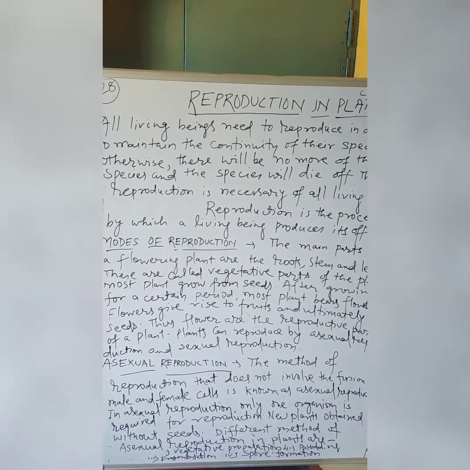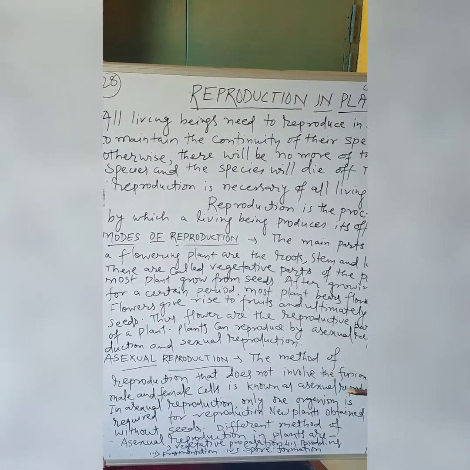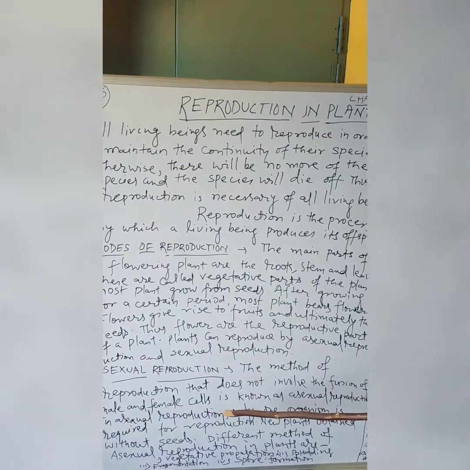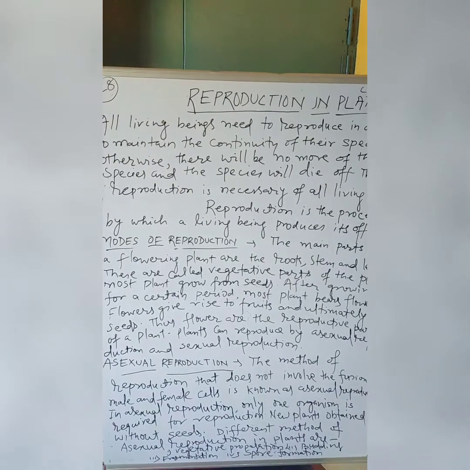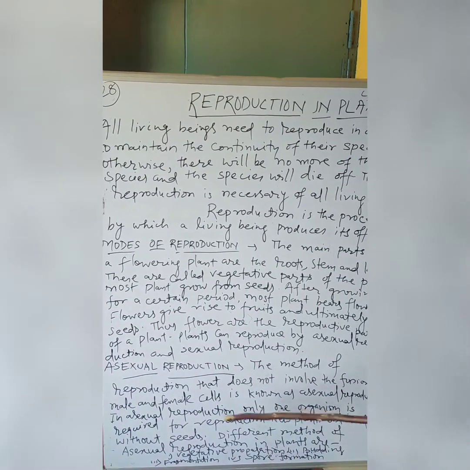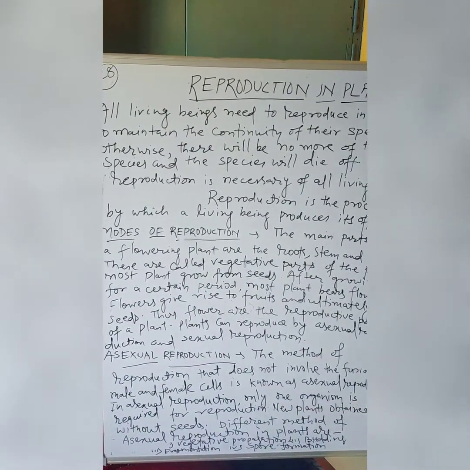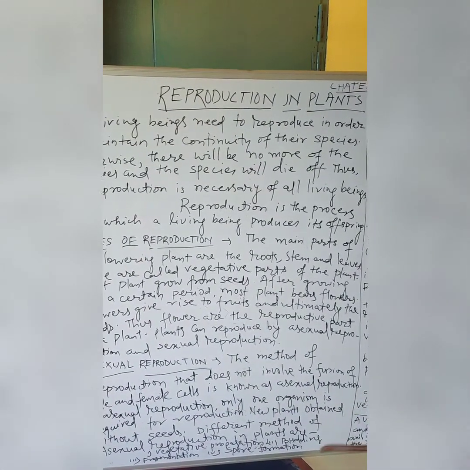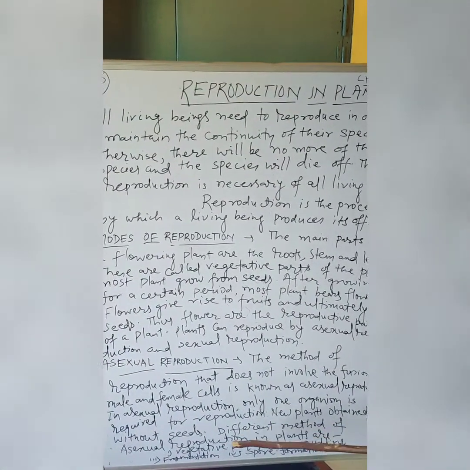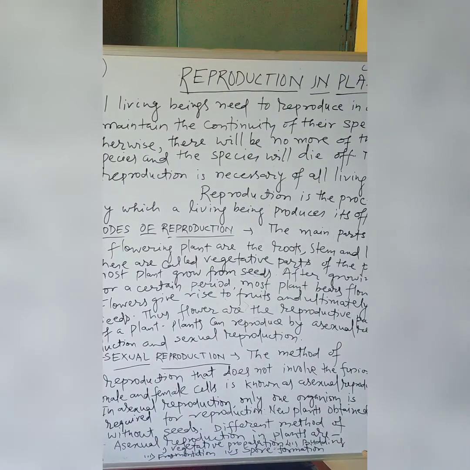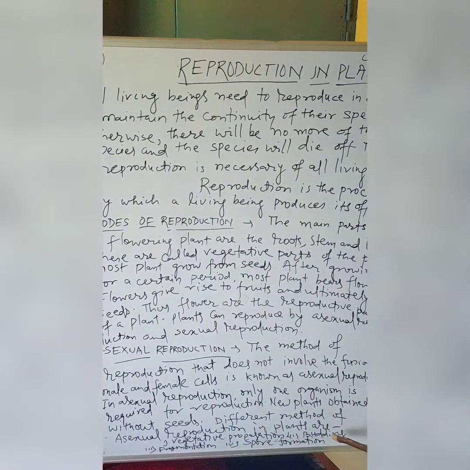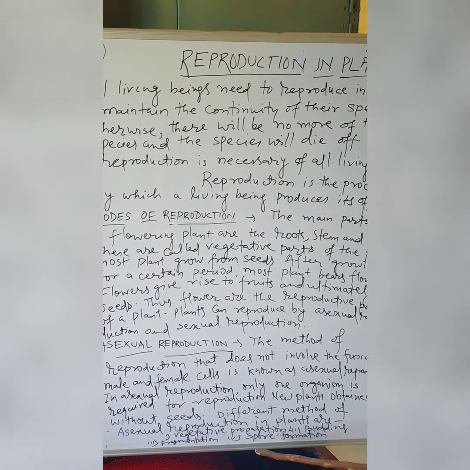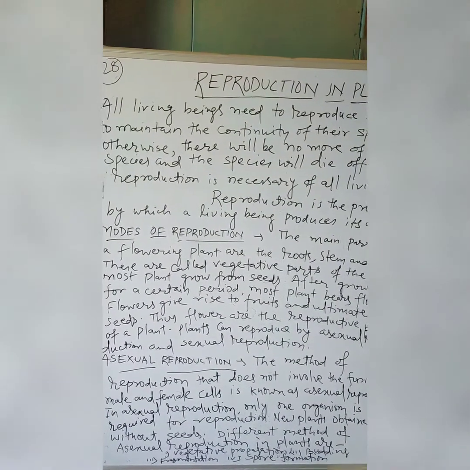In asexual reproduction, the method of reproduction that does not involve the fusion of male and female cells is known as asexual reproduction. In asexual reproduction, only one organism is required for reproduction. New plants are obtained without seeds. Different methods of asexual reproduction in plants are vegetative propagation, budding, fragmentation, and spore formation.